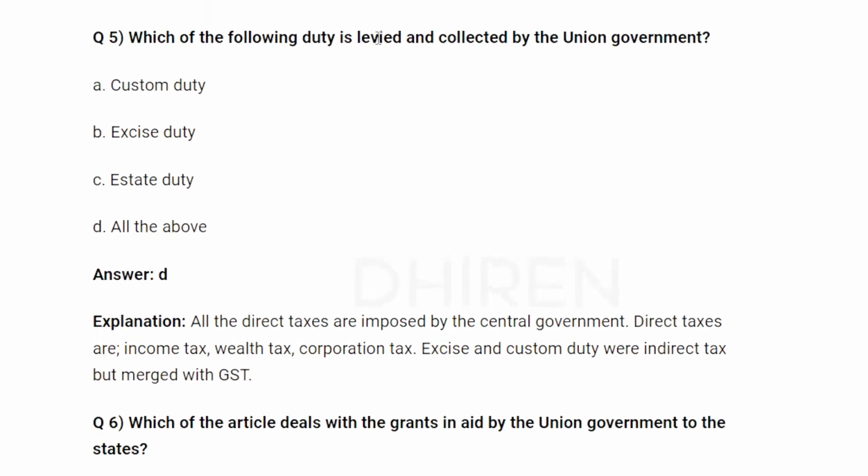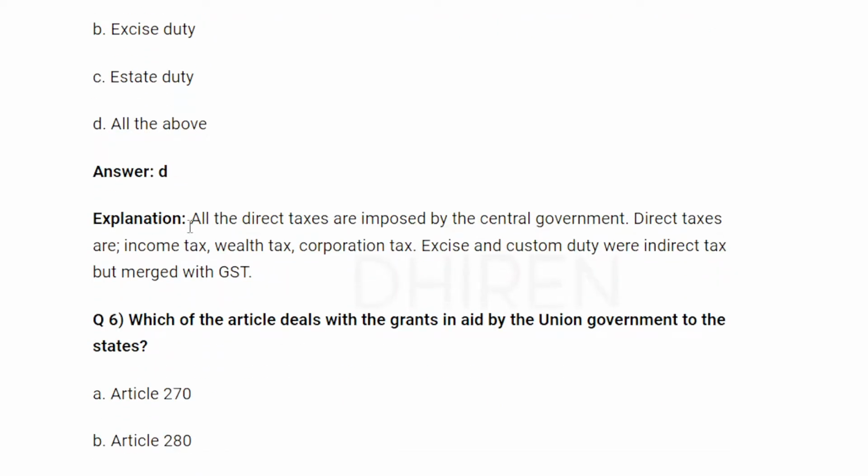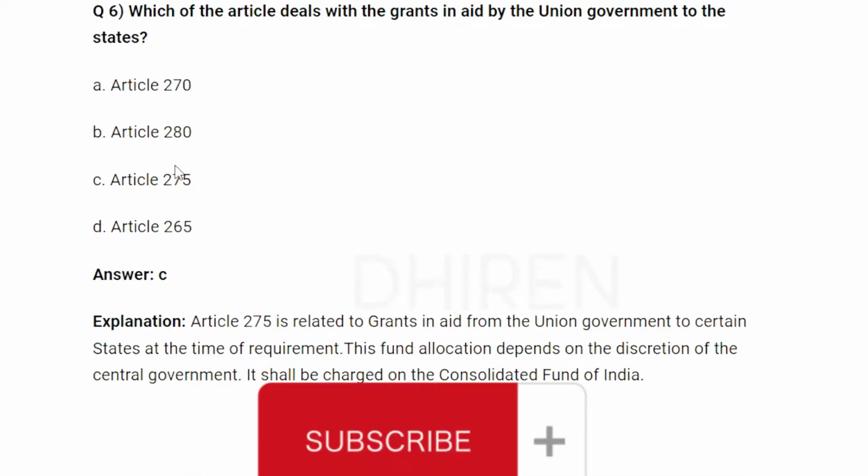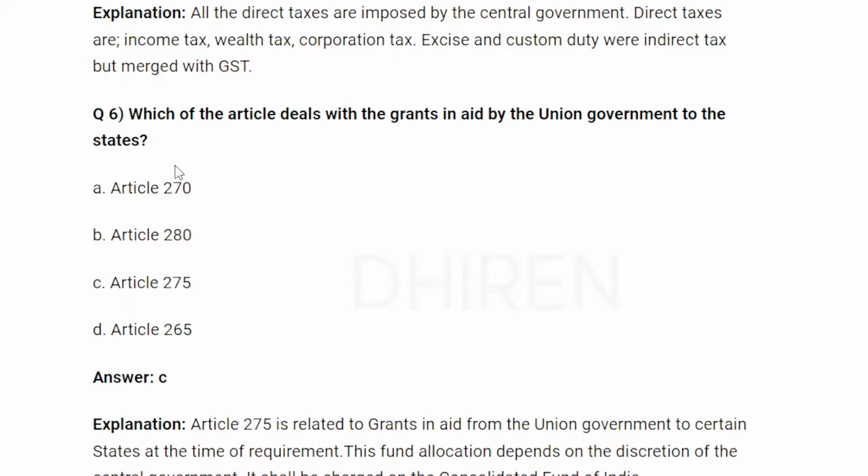Which of the following duties is levied and collected by the Union government? Customs duty, excise duty, state duty, all of the above. Which article deals with grants in aid by the Union government to the states?